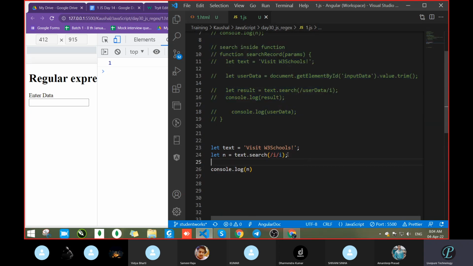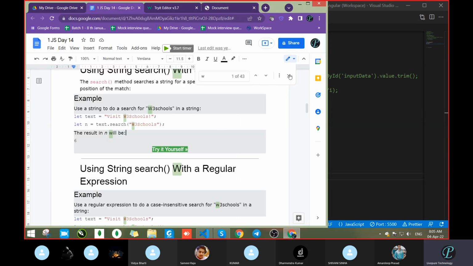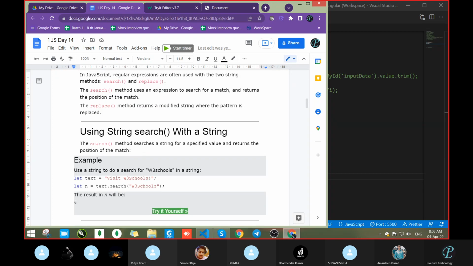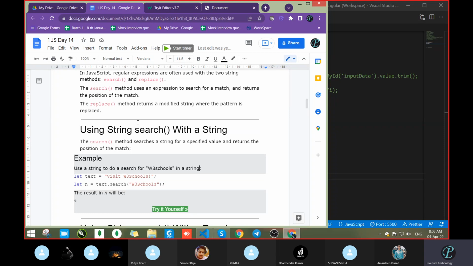For the same thing here, we are hard coding the value. One time just check through the code where we made the mistake, some variable issue, that's it. So it will give you the starting position, meaning from where the character starts, it returns the starting position. Next, go to the next one. So i becomes case insensitive, fine.